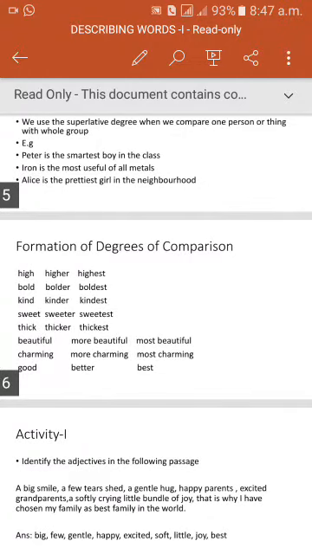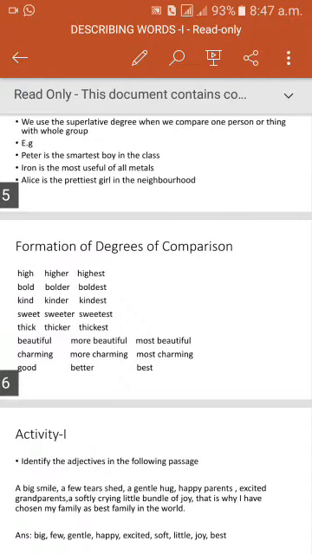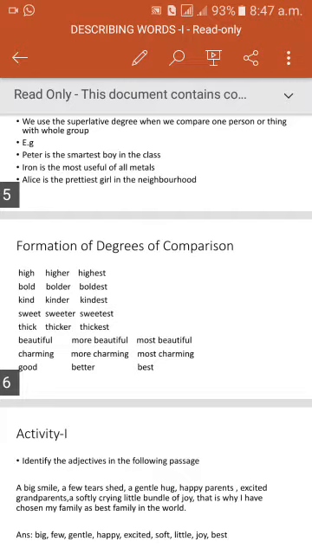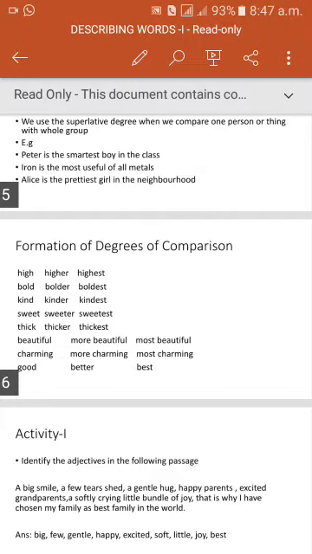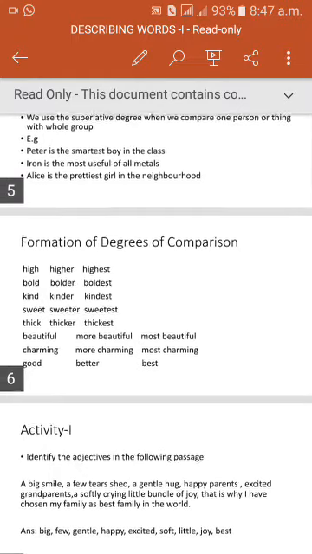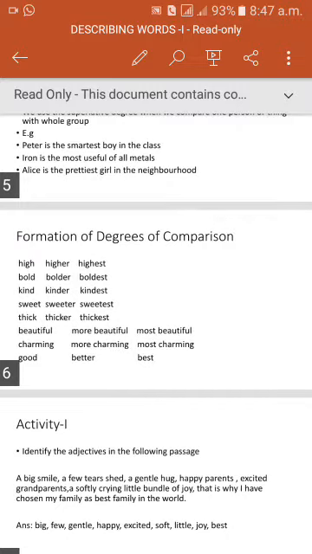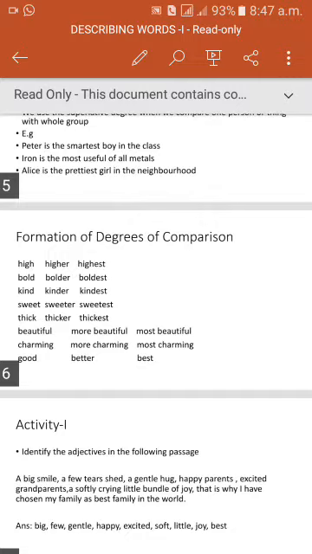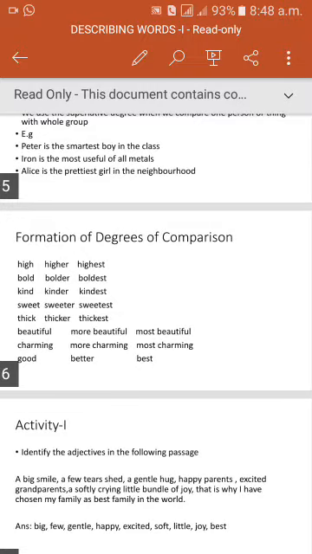Able, abler, ablest; pure, purer, purest; noble, nobler, noblest; rare, rarer, rarest; sad, sadder, saddest; fat, fatter, fattest; slim, slimmer, slimmest; easy, easier, easiest; holy, holier, holiest; merry, merrier, merriest; heavy, heavier, heaviest; beautiful, more beautiful, most beautiful; little, less, least; charming, more charming, most charming.